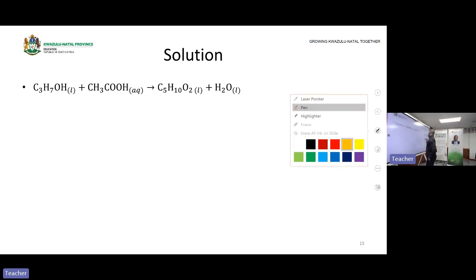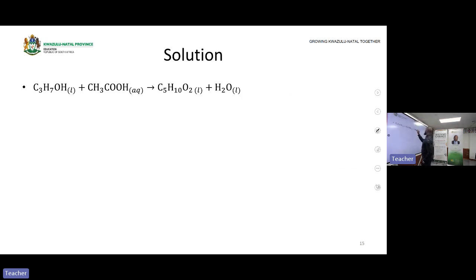Let me look for my pen. We are given a mass of ester, 90.78. It goes with what we said on the slides: they can give you a product and want you to work backwards. That is exactly what we are going to do here.